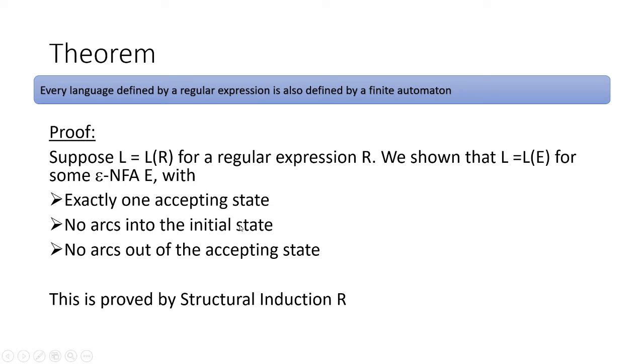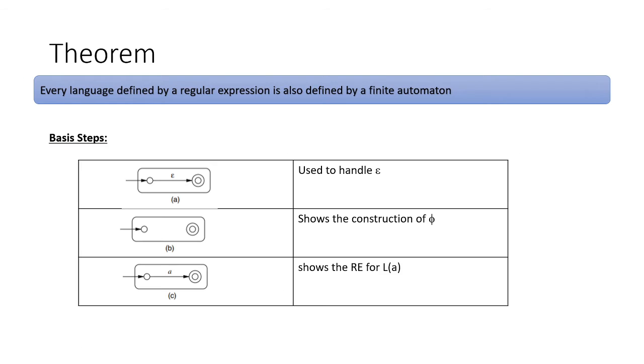Actually, this concept is explained using structural induction. These three are the basic steps, that is, how to handle epsilon, how to handle phi, and how to handle an input of a. If you have an epsilon, you can jump from one state to another state. If you have no input, simply an initial state without anything and a final state. And if you have an input of a, then from one state to another with an input of a. This is the basic step.